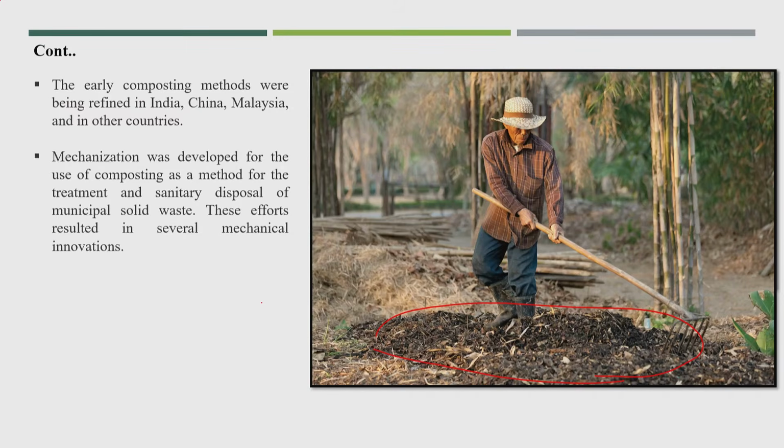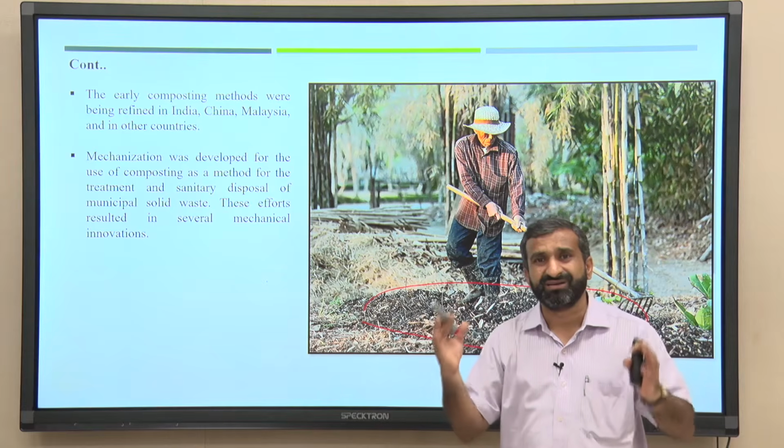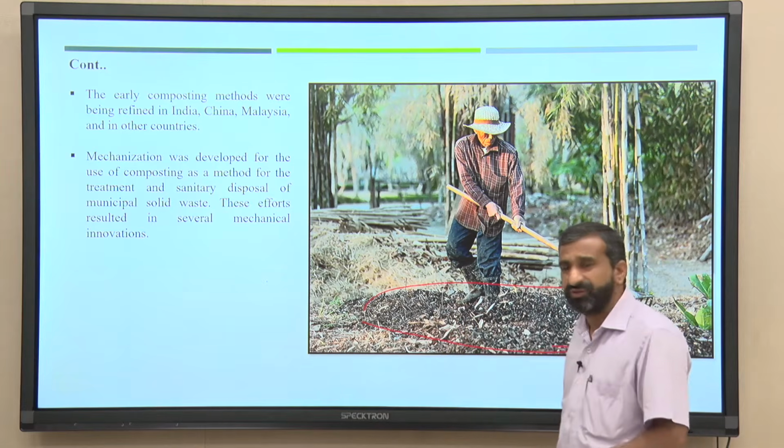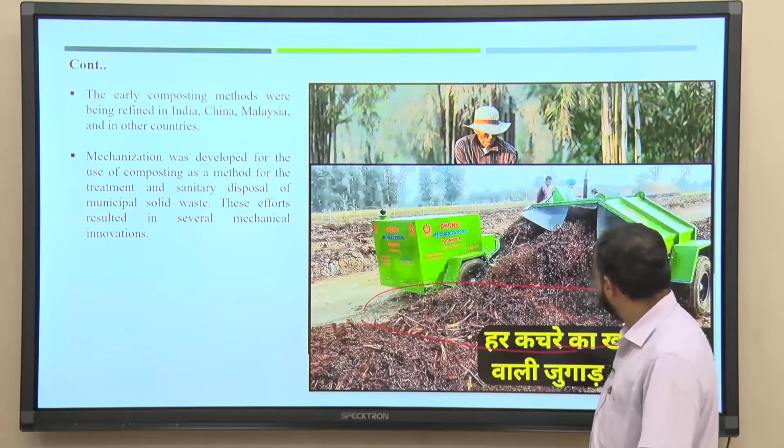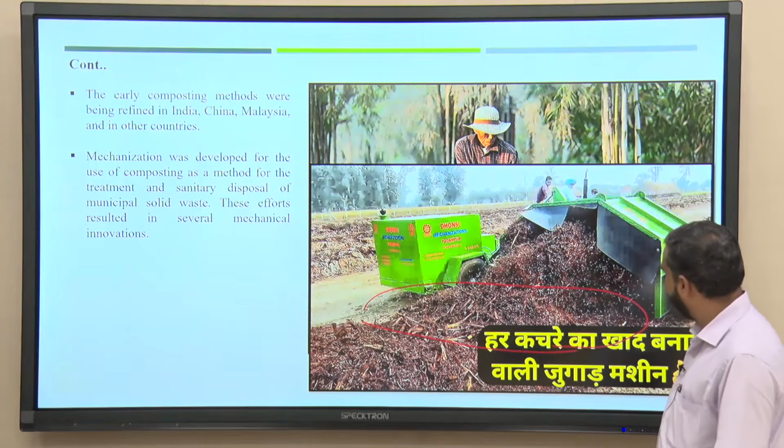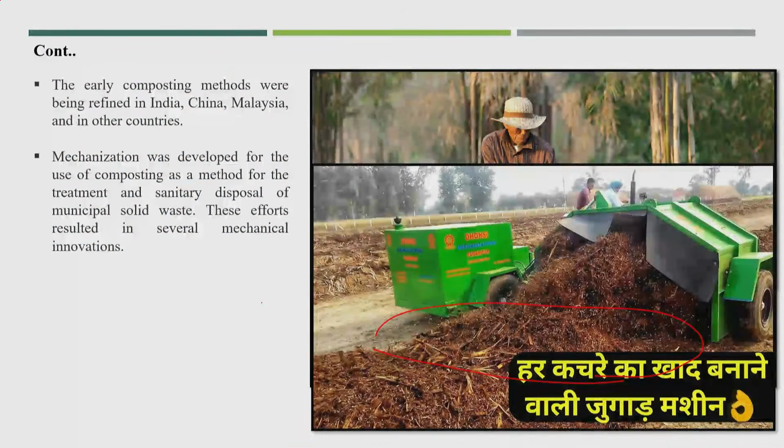Mechanization was developed for the use of composting as a method for treatment and sanitary disposal of MSW. So, there were a lot of mechanical innovations. The meaning of mechanical innovations is how best you can turn that particular mass; that innovation has come up. So, this is also one particular machine that has been used. This is also simply for the turning process only. This is from India,